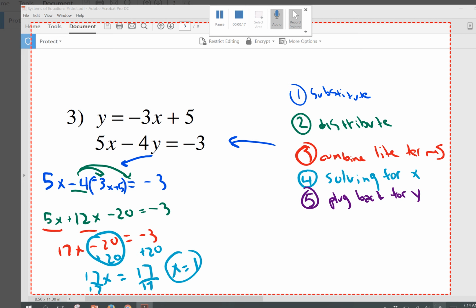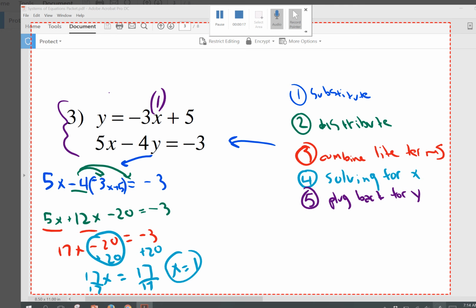I'm going to erase. You want to look at your two original equations, and you want to say, you know what, I can plug 1 into either equation. I could plug 1 in here for x, or I could put 1 in here. Both will give you the same y, because remember, this is where both lines meet. So I'm going to choose the top equation because I think it's a little easier.